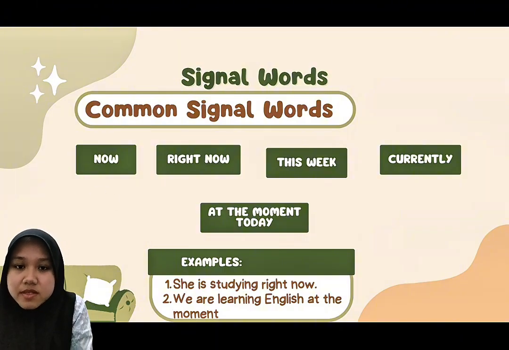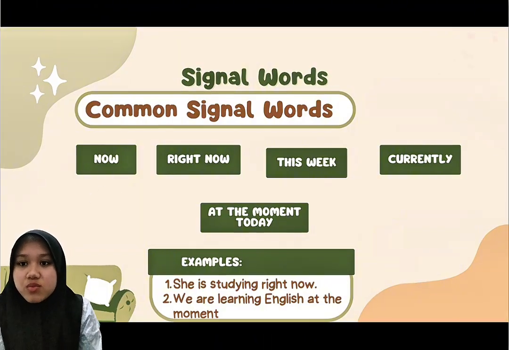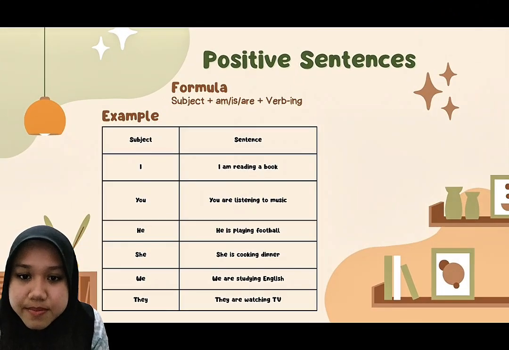For example, she is studying right now. The words right now tell us that the activity is happening at this moment. However, remember that not every present continuous sentence needs a signal word. Sometimes the situation itself already shows that the action is happening now. Next, let's learn how to make positive sentences.